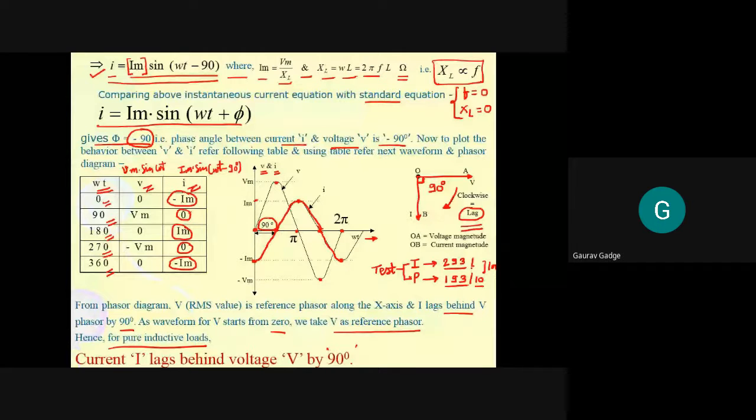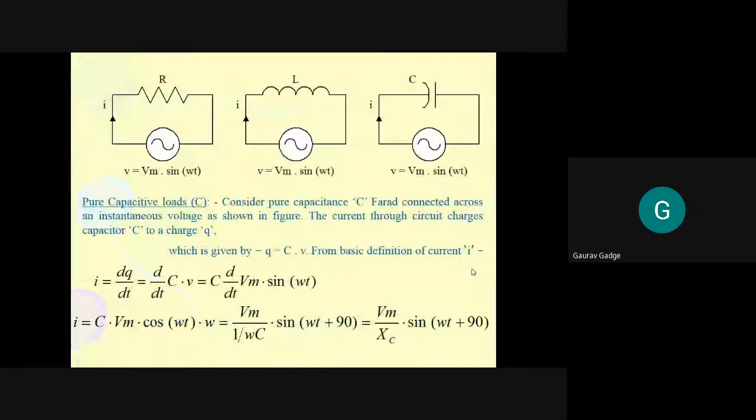The last element is the capacitor. Now what will happen if a capacitor is connected to the same supply voltage? Just see that the supply voltage is v = Vm sin ωt. The instantaneous voltage allows instantaneous current, and the element is a capacitor.